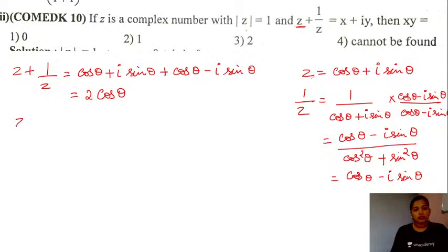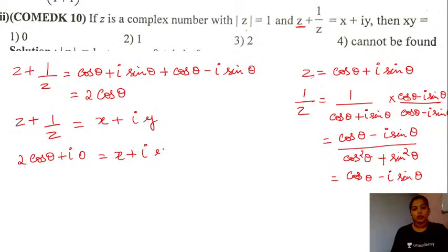Given to us, z plus 1 by z is equal to x plus iota times y. Am I correct? Compare this with the value here. We have 2 times cos of theta. Do we have the imaginary part? No. Let me take this as iota into 0. This is equal to x plus iota y.